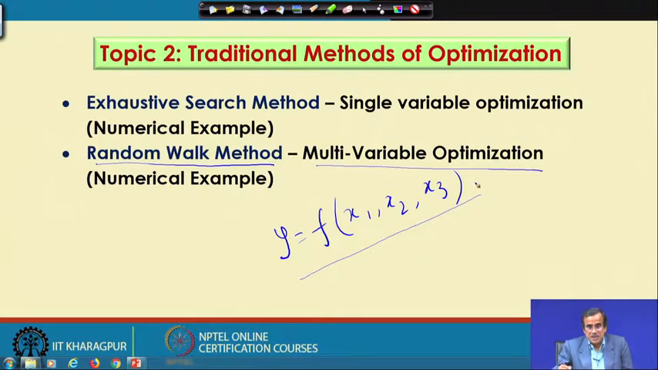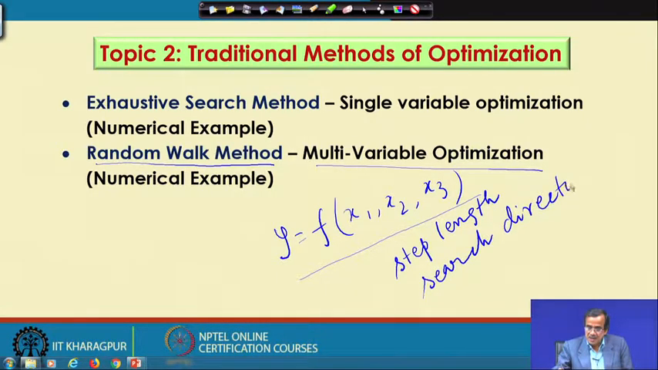Now, for any optimization tool, there are 2 things which are to be decided. One is the step length, that is, what should be the step length in one iteration, and what should be the search direction in a particular iteration. Now, the search direction and the step length are decided in a particular fashion in this random walk method. The step length is user defined, so we define some fixed value as the step length, and the search direction is decided at random using the random number generator.